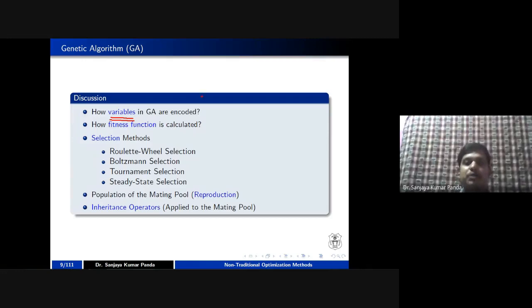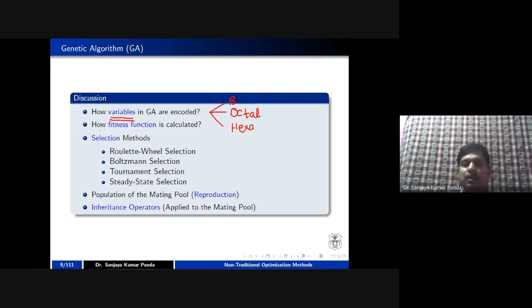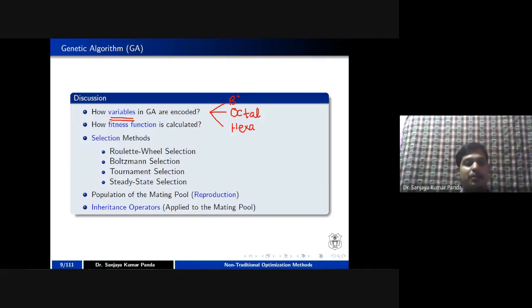The very famous one is the binary representation, which we use in a computer system. Somebody may rely on the octal number system; instead of going for the binary system, somebody may say I will go for octal coding. Somebody may go for hexadecimal coding. So any type of coding you can use in order to encode the variables. This is the first discussion. I will tell you in detail how we are going to encode using binary, octal and hexadecimal number systems.